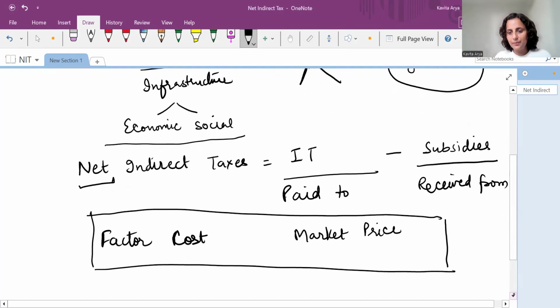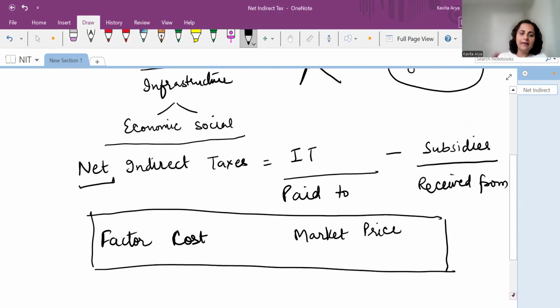One was the previous one, the relationship between gross and net investment. Now the second is the relationship between factor cost and market price. How do we equate them? Factor cost plus NIT becomes the market price.